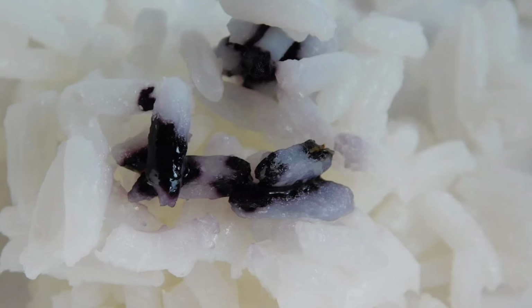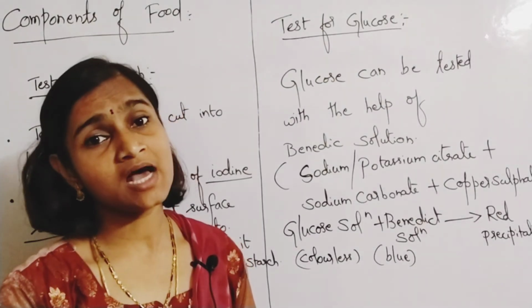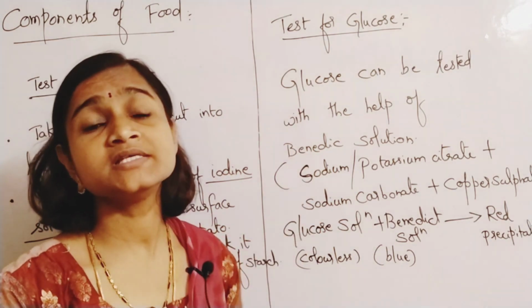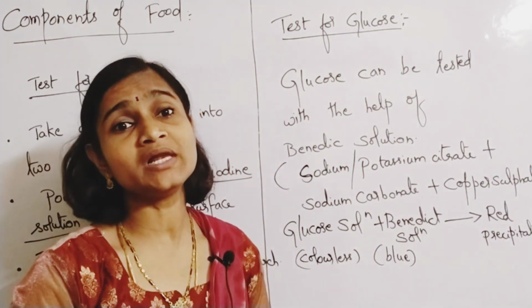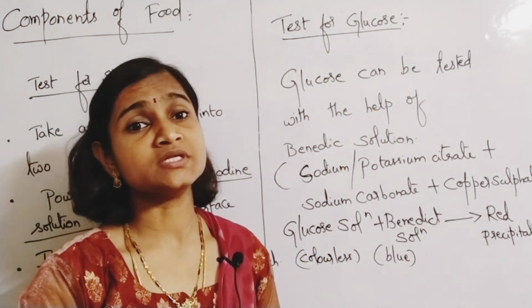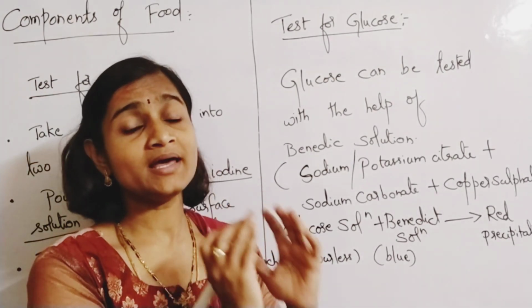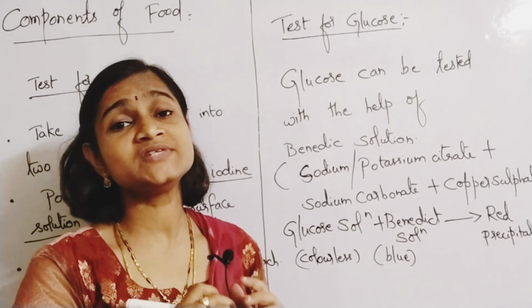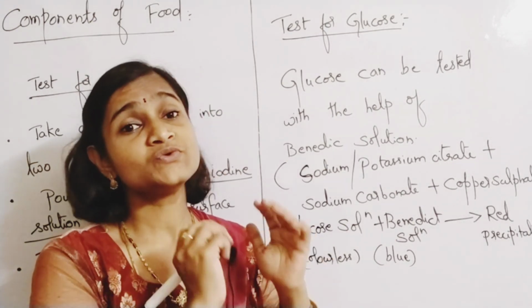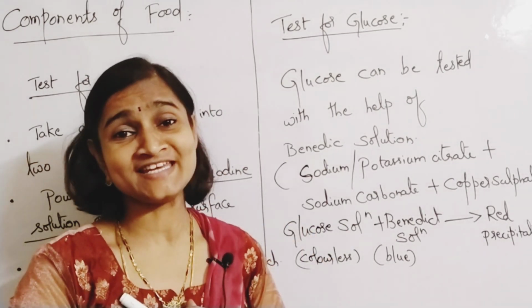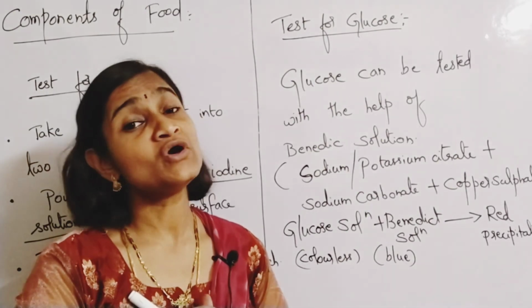Iodine solution turns blue black with the presence of starch, and for glucose, how will you conduct the test? Benedict solution. Benedict solution will be blue in color. By adding it to glucose, it gives us what? Red precipitate. So formation of red colored precipitate indicates the presence of glucose.